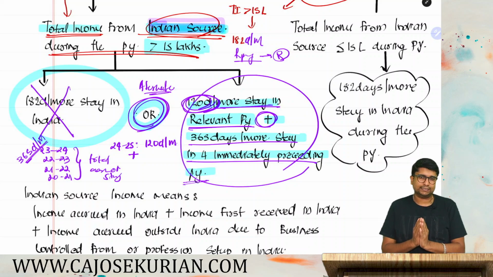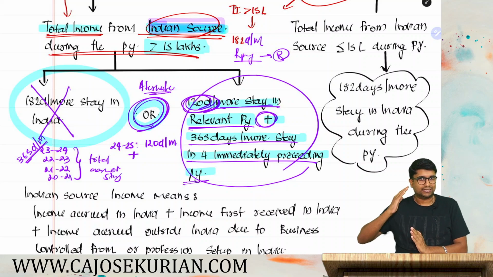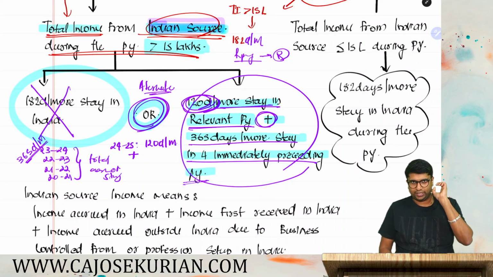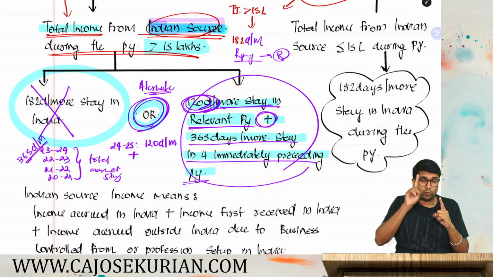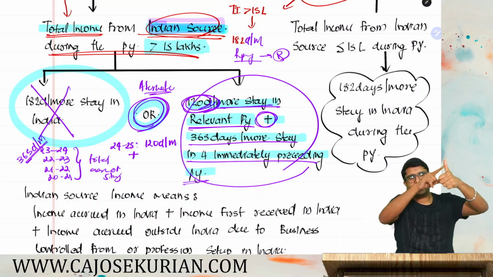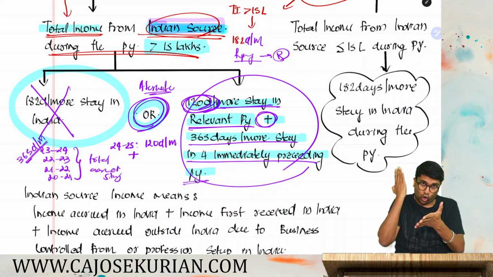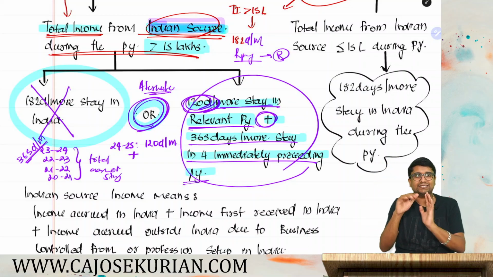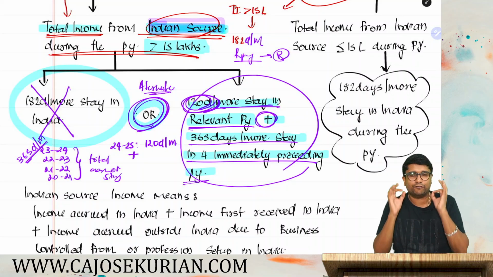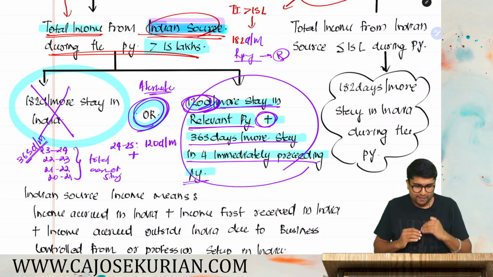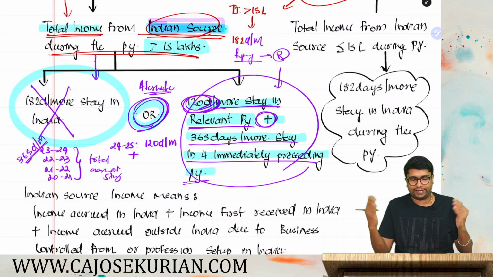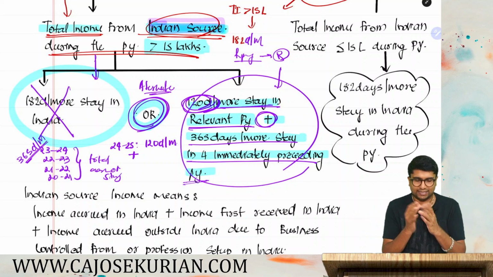If you are an Indian citizen or a person of Indian origin residing outside India, who comes on a visit to India this year, then you need to check whether his total income from Indian source is more than 15 lakh. If the answer is yes, then to become a resident, either 182 days or more stay in India, or there is an alternate condition: 120 days or more stay in India in the relevant previous year plus 365 days or more stay in India for the immediately 4 preceding previous years. Now the point is he will become a resident on satisfaction of either one of the alternate conditions.